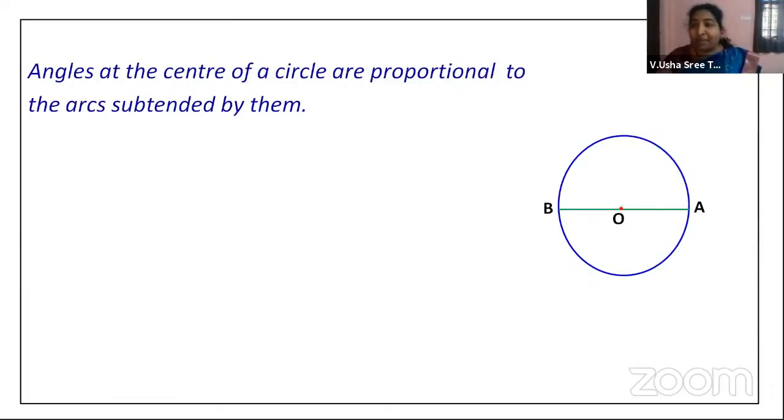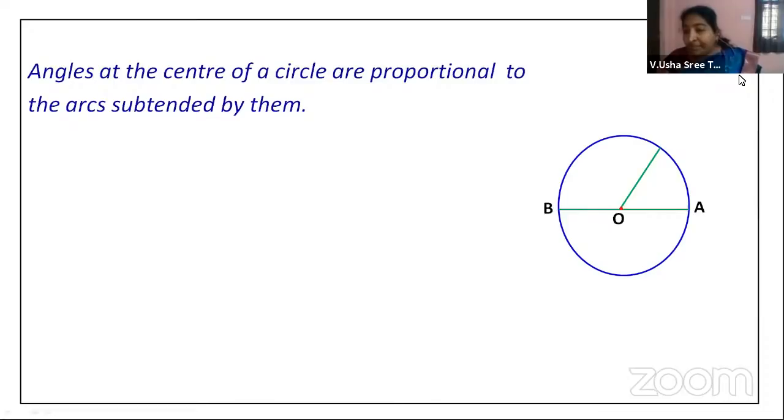Now at center O, the center will be the midpoint. What are we taking when we talk about a radian? A radian is the measure of the angle subtended at the center of the circle by an arc of length equal to the radius.